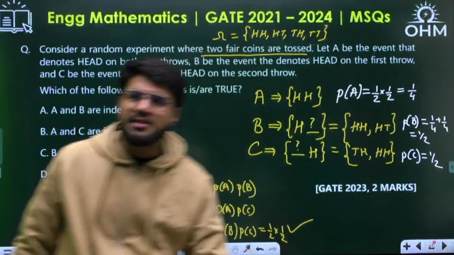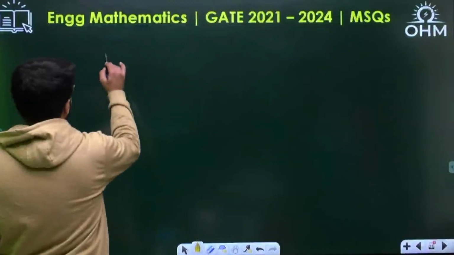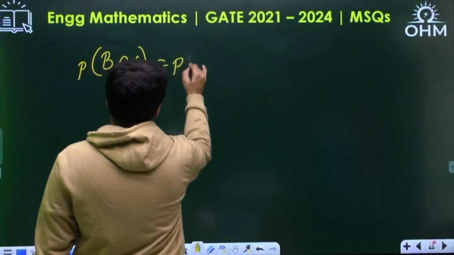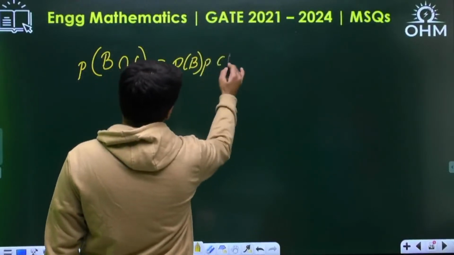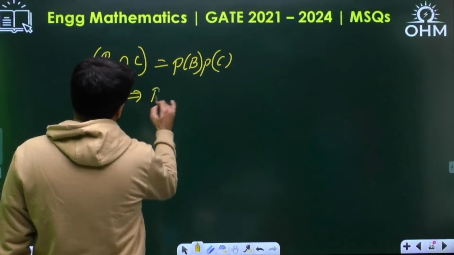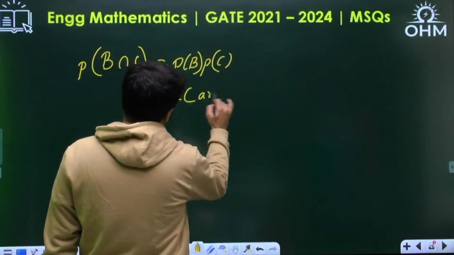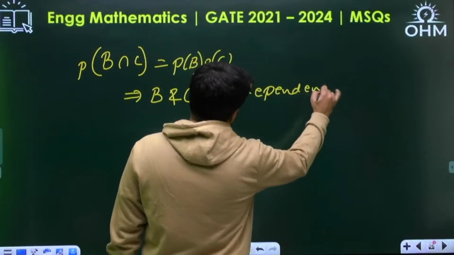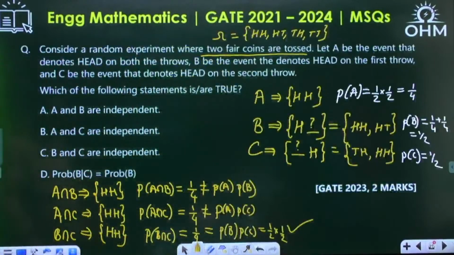Probability of B intersection C is equal to P(B) and P(C). That means B and C are independent. That is confirmed. B and C are independent. Then option D. Okay, C is correct.